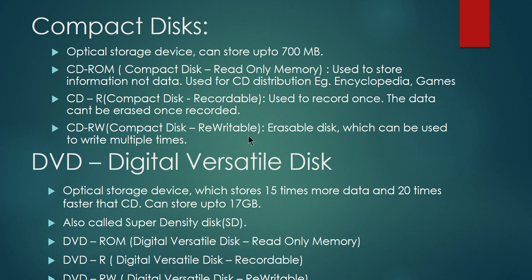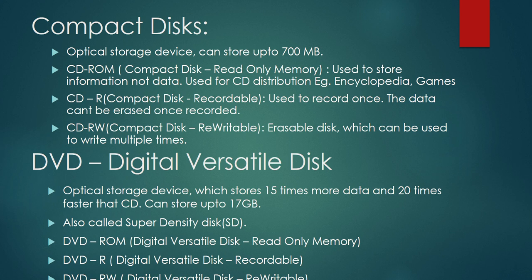It is an erasable disk which can be used to write multiple times, so it is not permanent. You can store some information, whatever songs or movies you want to store, and later you can use the same CD to write some other information, data, or some other movie. That is what we call a CD RW.